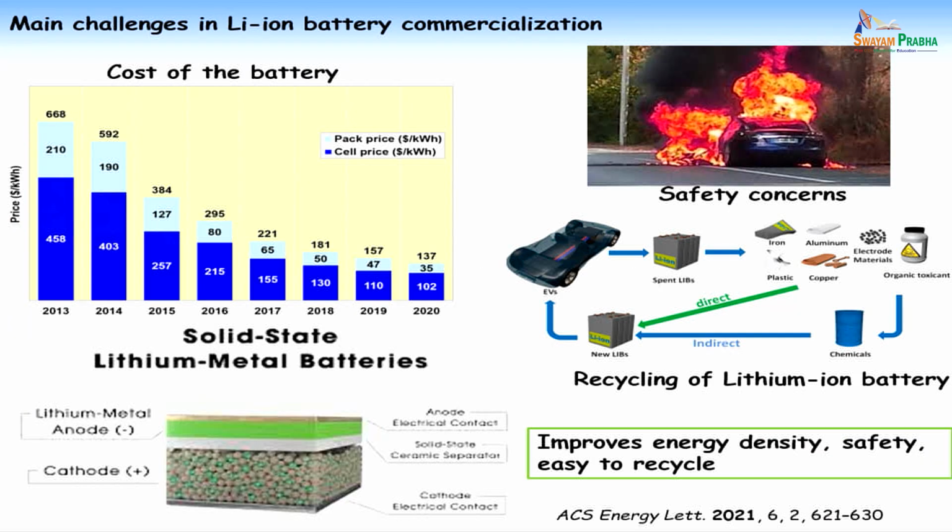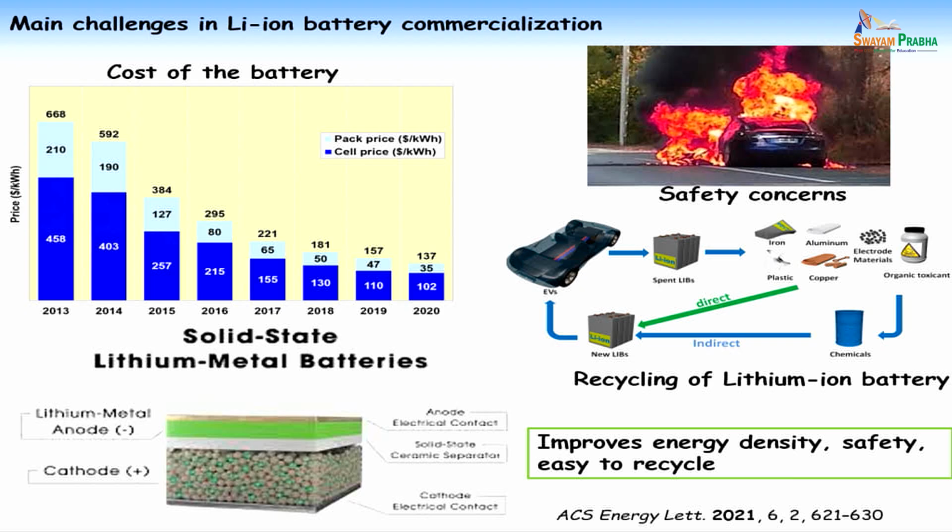Mostly, the disadvantage of using these batteries is the cost of the lithium-ion battery. Now the research is aimed at this: if the cost of the battery is less than $100, then only it is economically feasible. So people are trying to get a lower-cost battery. Cobalt is one of the costly things in lithium batteries.